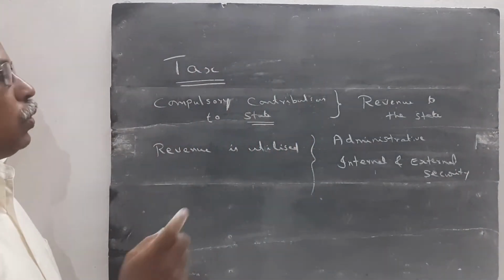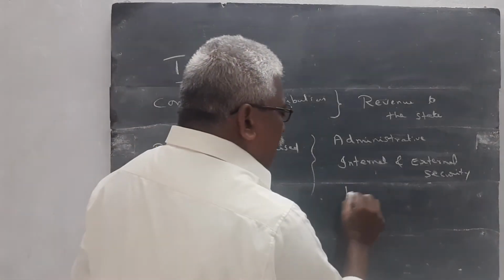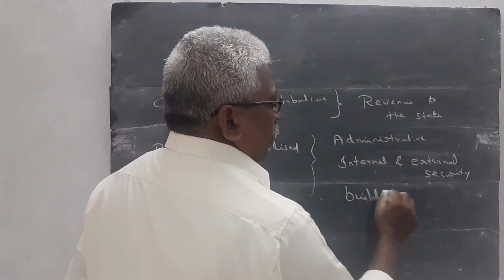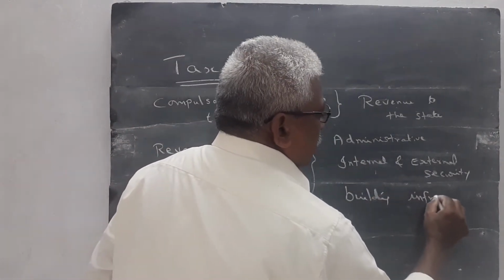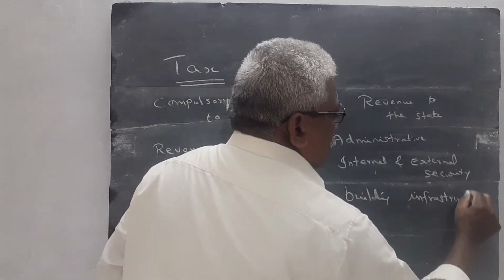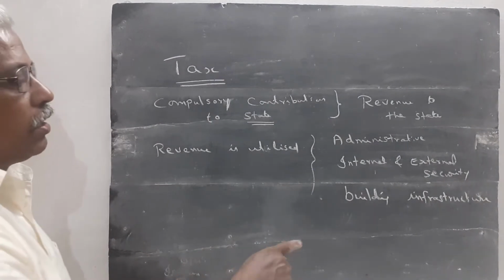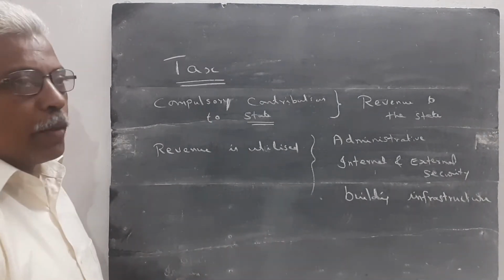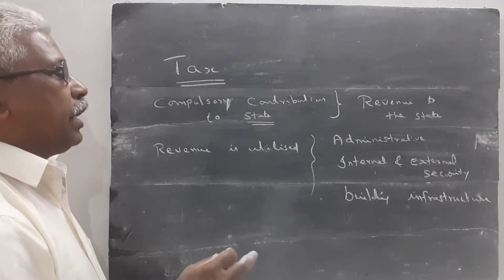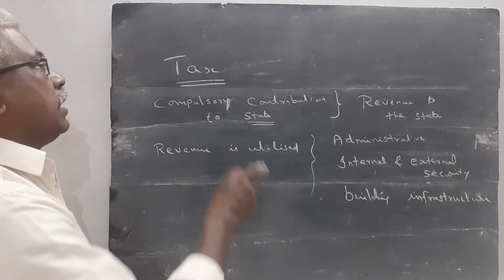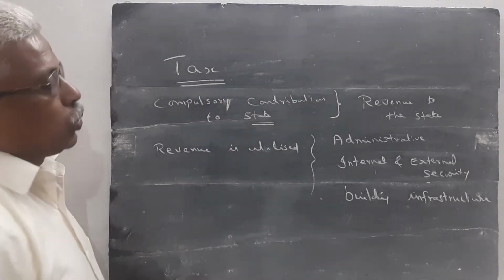Then also for building infrastructure facilities, construction of road, construction of dam or construction of railways. These are the infrastructure facilities provided by the state. For building infrastructure facilities, this tax revenue is utilized.